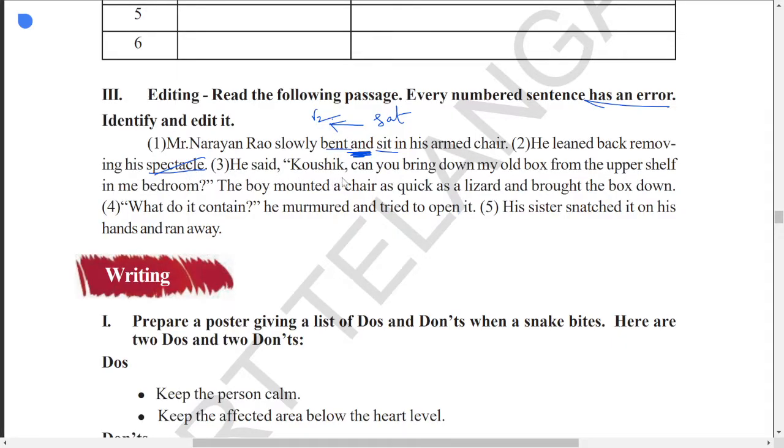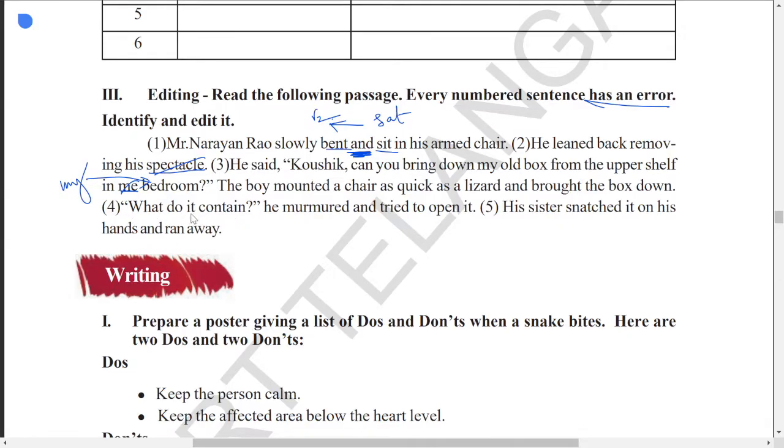Next one, he said, Kaushik, can you bring down my old box from the upper shelf in me bedroom? In me bedroom, can you use? That is an object pronoun. You have to go with the possessive adjective, that is, in my bedroom, my book. Next one. The boy mounted the chair as quick as lizard and brought the box down.